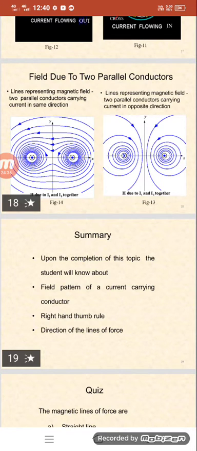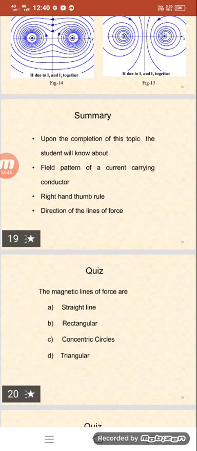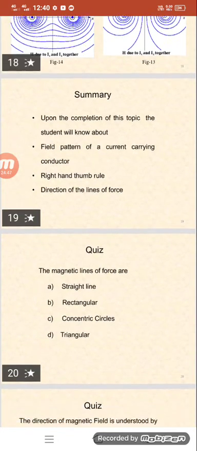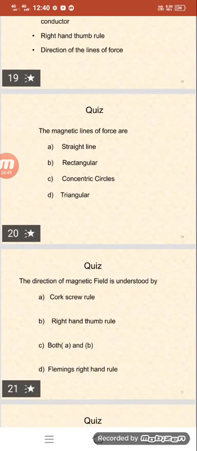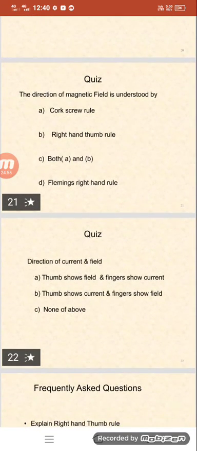In this summary, we discussed the field pattern of a current carrying conductor, the right hand thumb rule, and the direction of lines of force. The magnetic lines of force are always concentric circles, and the direction of the magnetic field is understood by using the direction of current and field. The thumb shows the current and the fingers show the field.